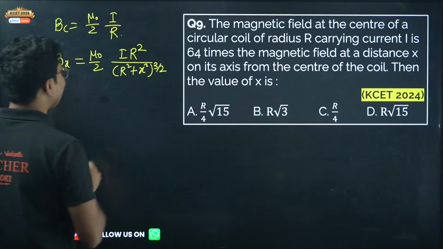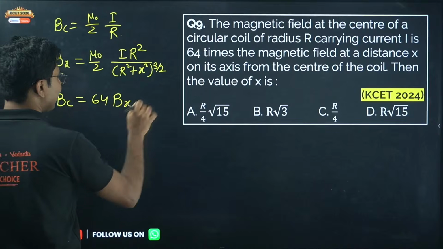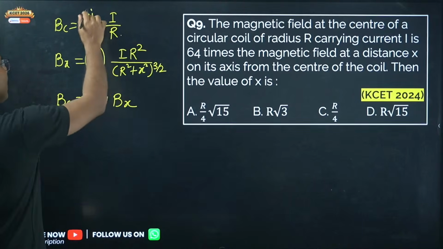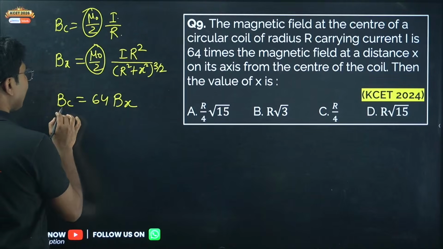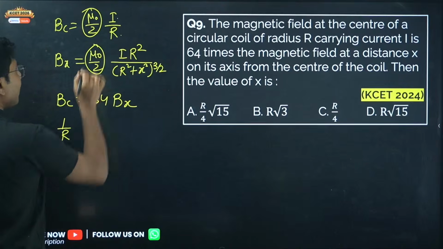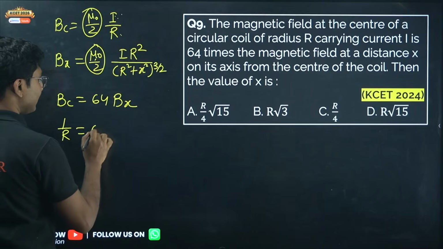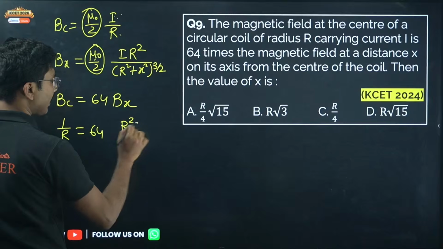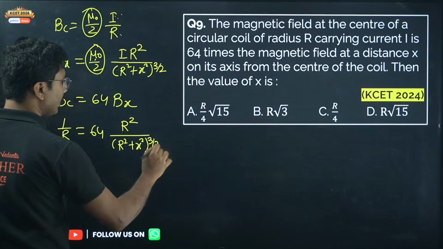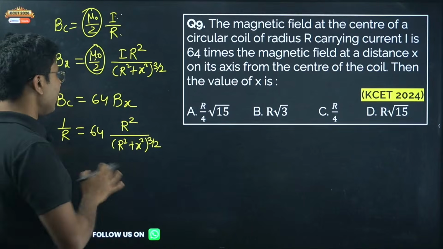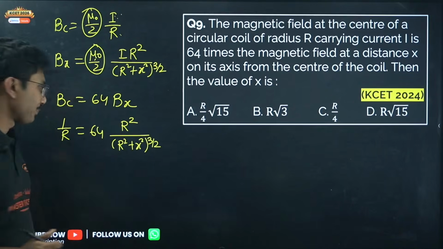Okay, so now it says that B at the center is 64 times B at the distance x. Now mu naught by 2 are constant, so definitely they will cancel. I is also constant, that will also cancel, so cancelling this and this, we can say 1 upon R equals to 64 times R square divided by R square plus x square to the power 3 by 2. Now slowly you have to improve your standard. Stop writing the entire equation when you know that you have to write only these quantities.